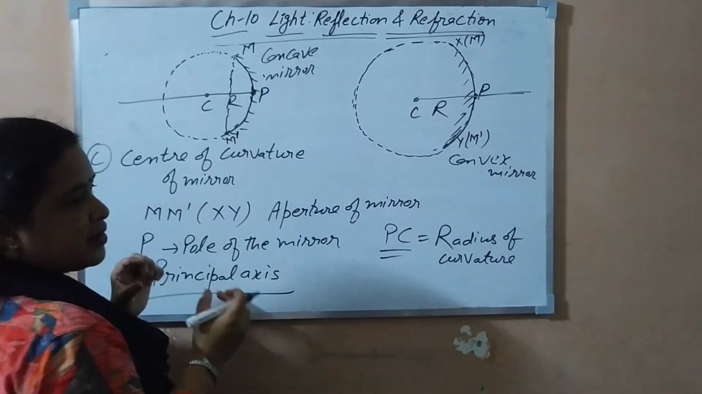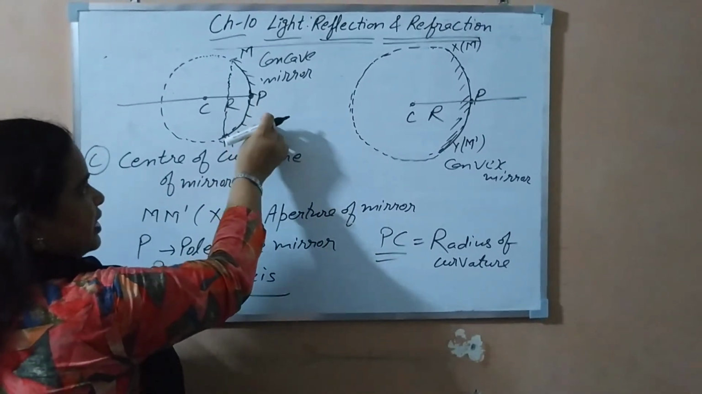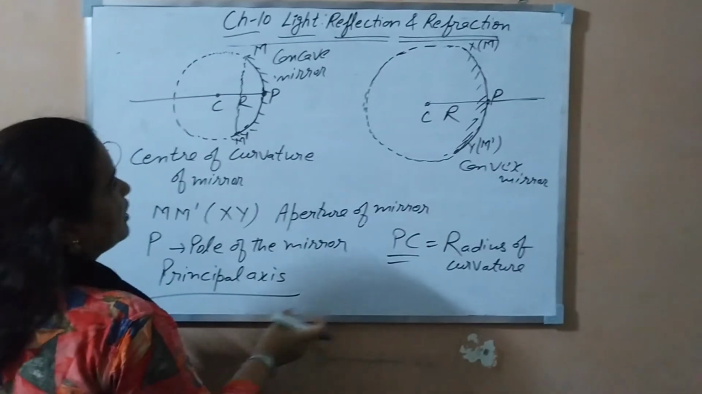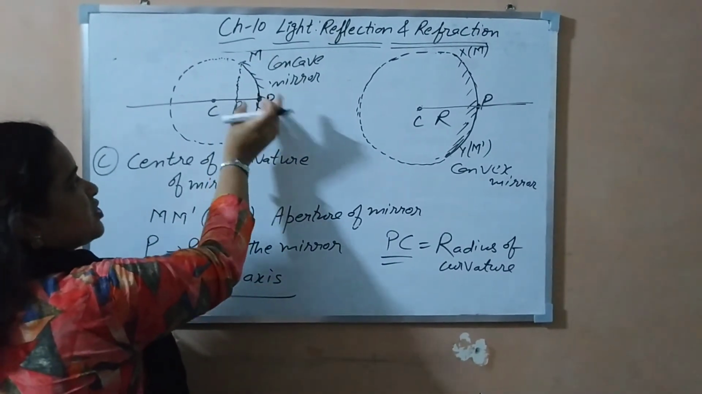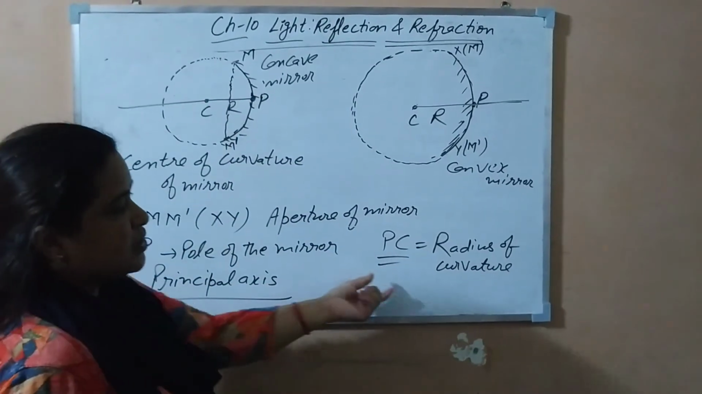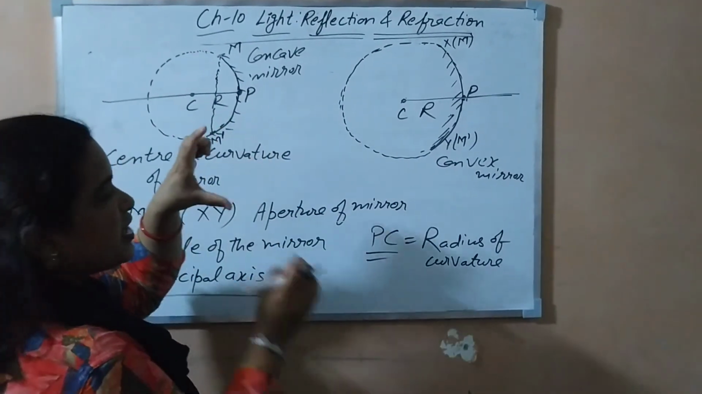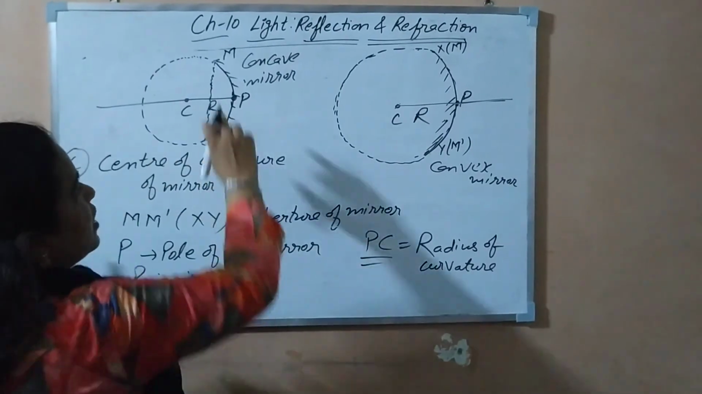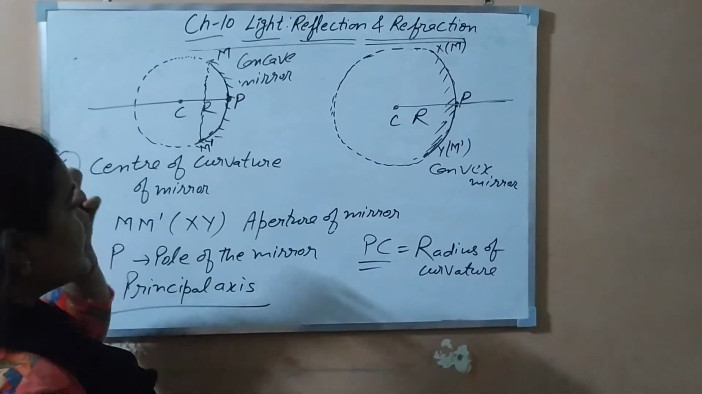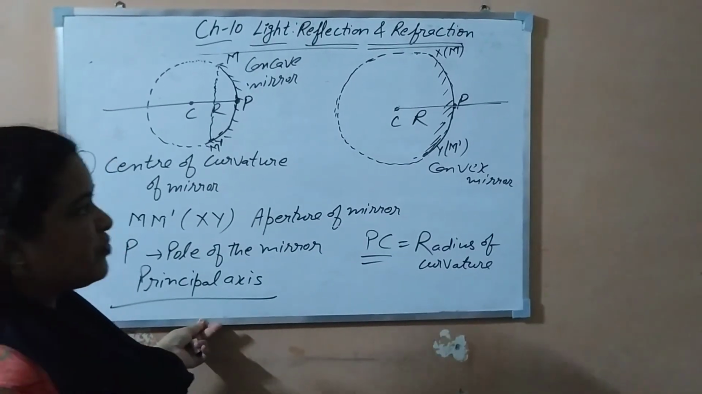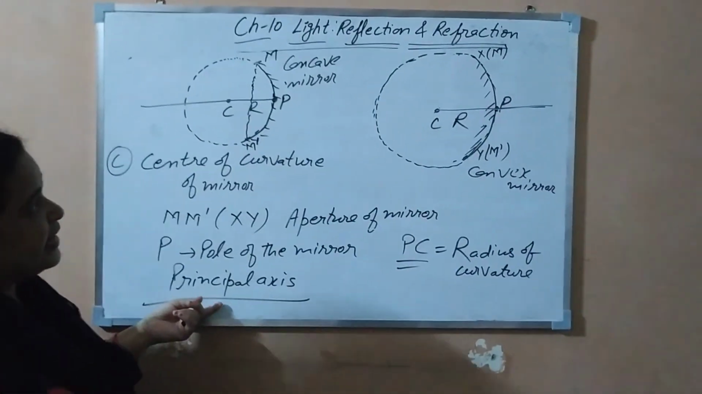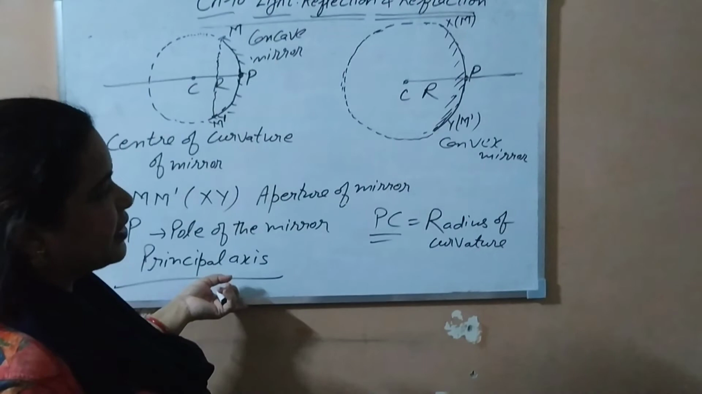And moreover, in the ray diagrams we will do later on, we have considered the aperture to be smaller than the radius of curvature of the mirror. That means we are assuming very small apertures of the reflecting surfaces. These are the few basic terms you should revise before starting the ray diagrams formed by spherical mirrors.